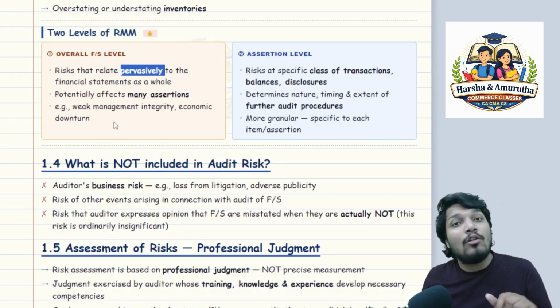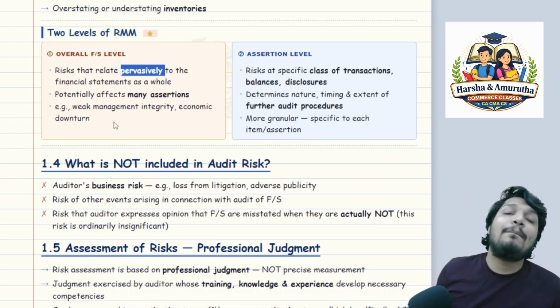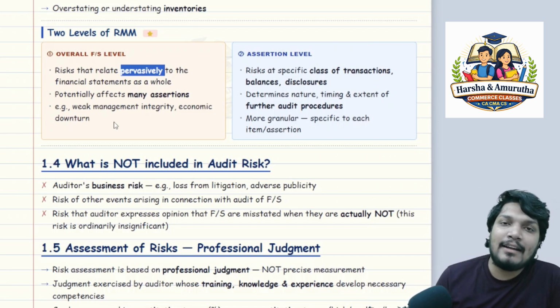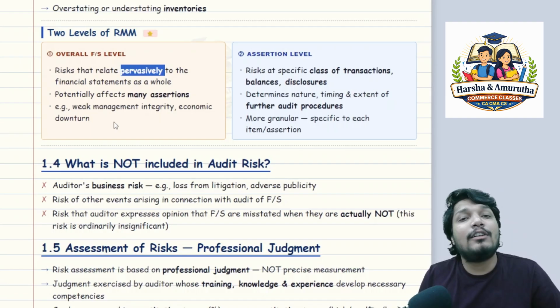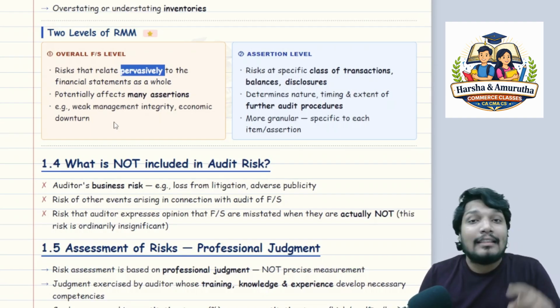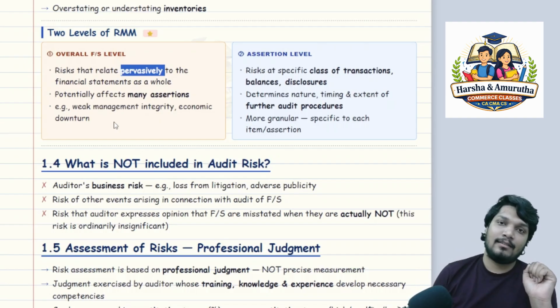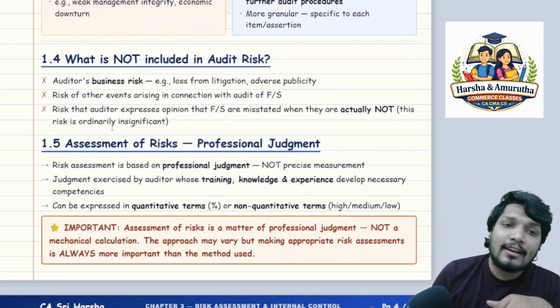What will the auditor do? The auditor will determine the nature, timing and extent of further audit procedures, because there exists a risk of material misstatement at an assertion level. What will he do? He will not just do normal audit procedures. He will apply further audit procedures to make sure that his audit risk is reduced to an acceptably low level. Understood? Makes sense.